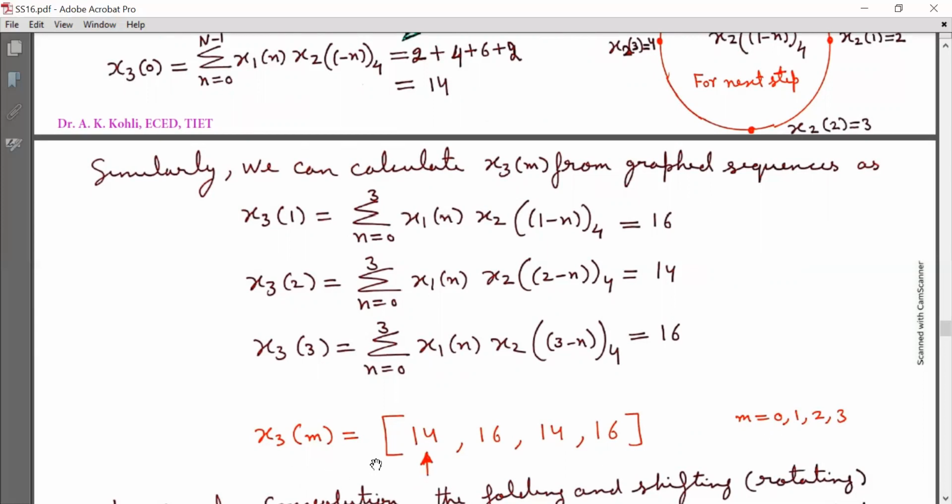So x3(m) is equal to the 14, 16, 14, 16 sequence, and here the first element indicates m is equal to 0, that is x3(0). Here this is x3(1), this is x3(2), and this is x3(3). Basically, the arrow sign indicates m is equal to 0. So this is x3(0), starting from this 14, 16, 14, 16.